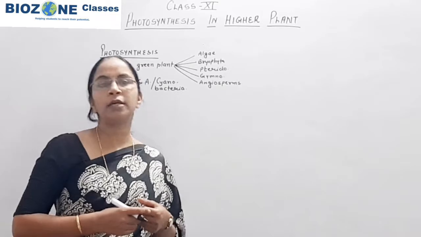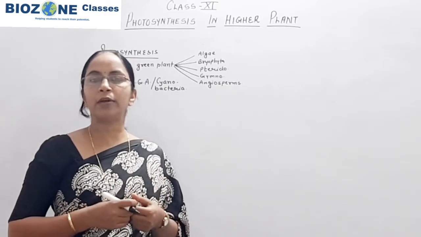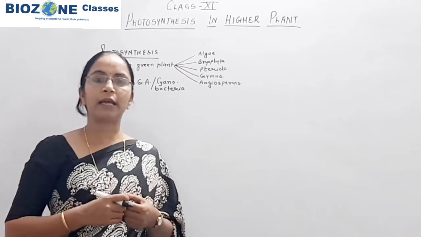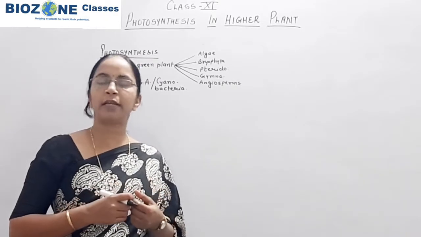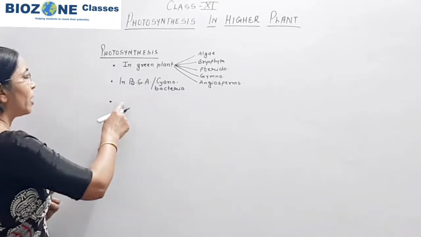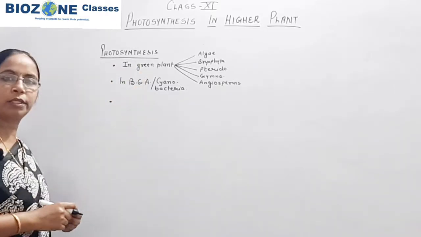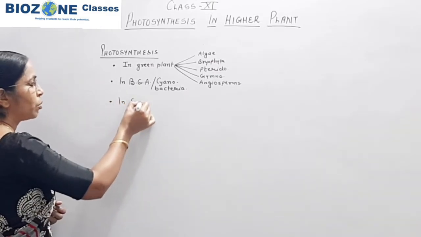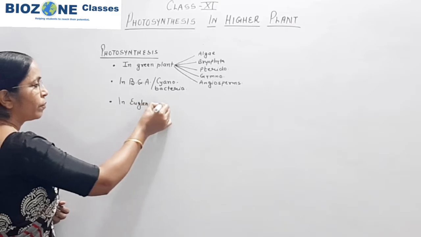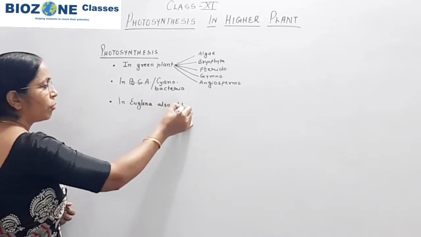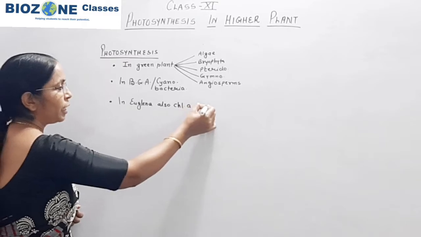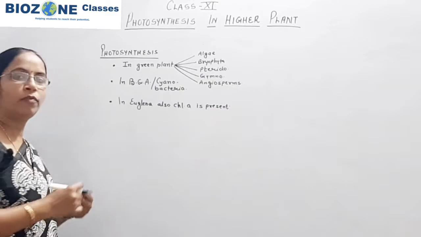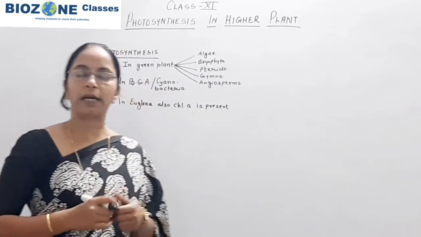We also studied that Euglena is the one and only animal cell where the green plant-like chlorophyll, that is chlorophyll A, is present, and this chlorophyll A is mainly responsible for the phenomenon of photosynthesis. So remember this part.